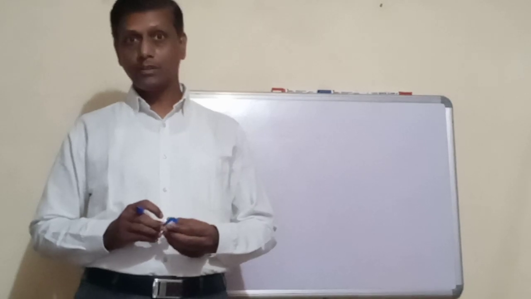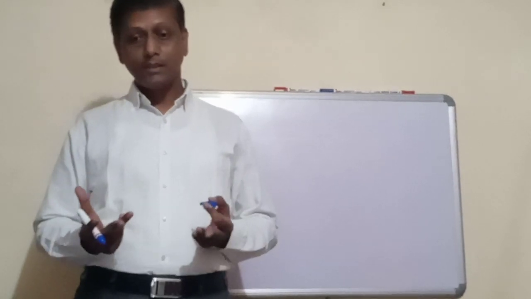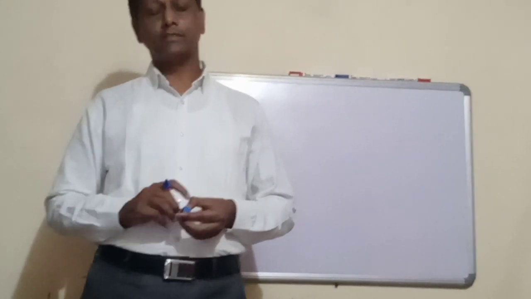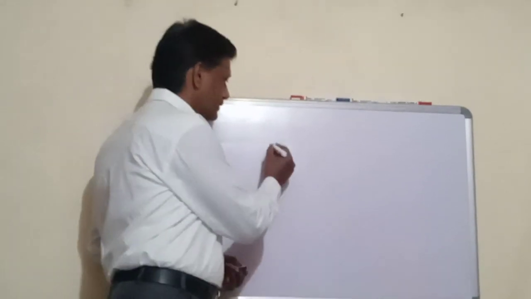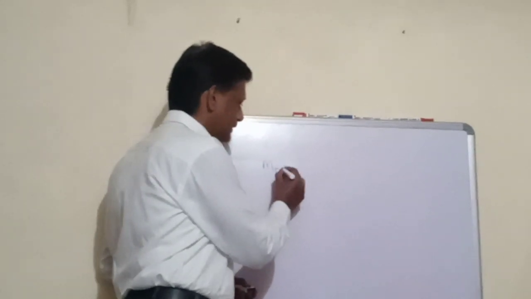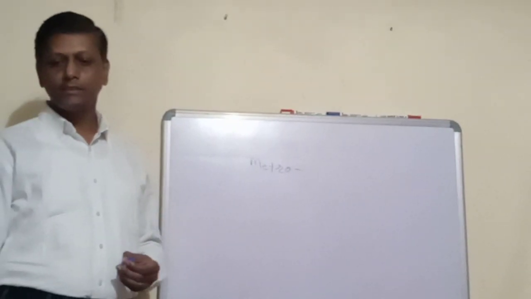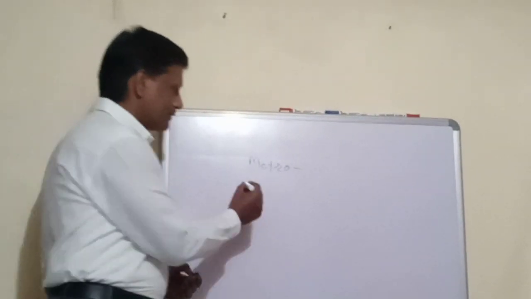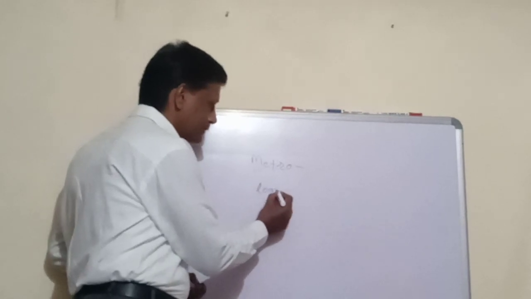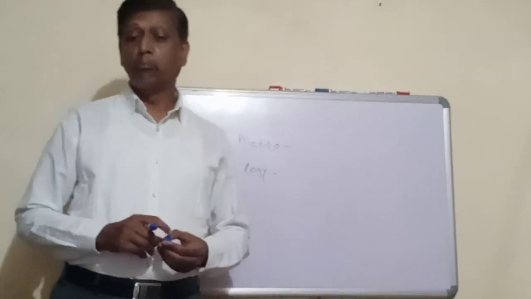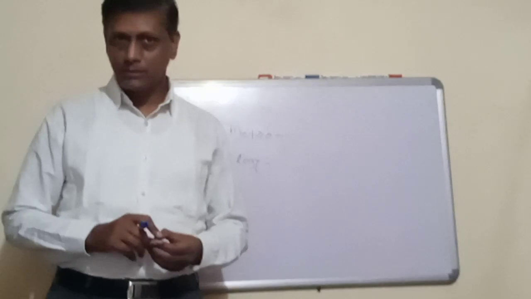So what is metrology? The word metrology is derived from two Greek words. One is metro, and the second is logy.